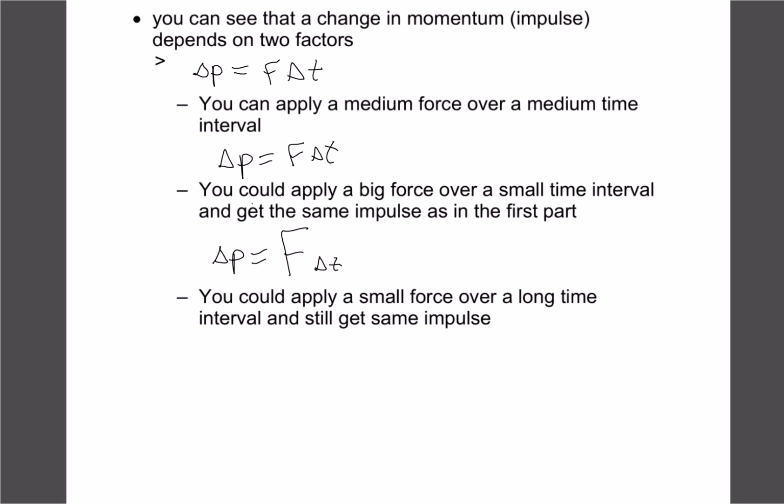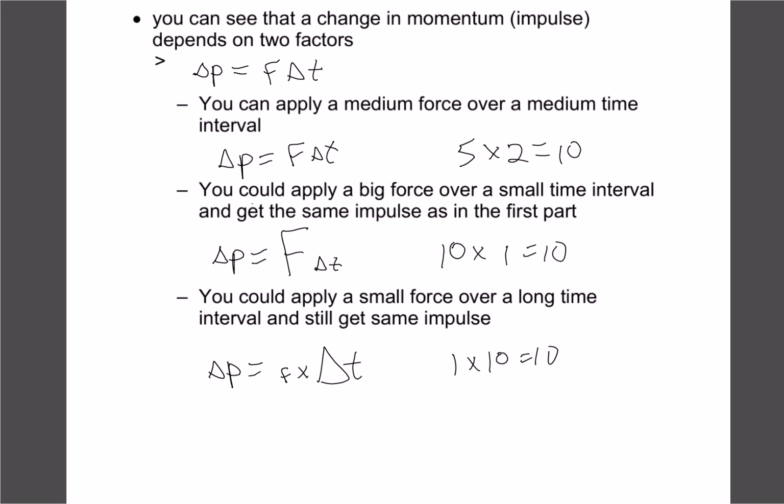So this is sort of like saying if our force was 5 and our time was 2, we'd have an impulse of 10. But now if we made our force 10 and our time 1, it's still 10. So we can have lots of force and a little bit of time to get the same answer. Or we could do the reverse. We could have a small little force and a huge amount of time. And that would also give us the same answer. So let's suppose our force was only 1, but now we're going to change our time to 10. We still get the same impulse. Right? Does that make sense?